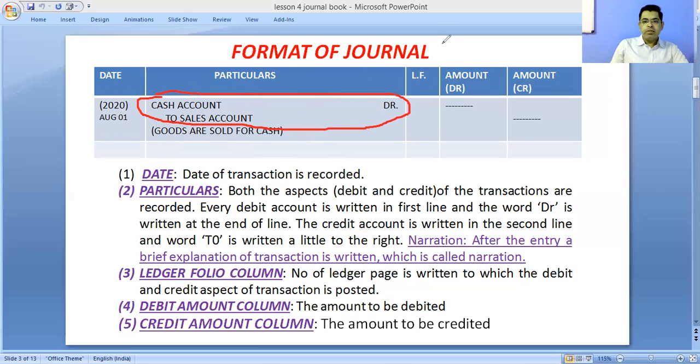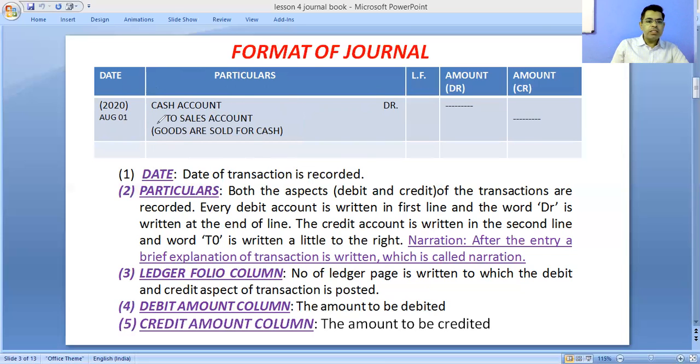Now, check after both aspects, there is one line written in brackets: Goods are sold for cash. What does it mean? It is just a brief explanation of the entry. What entry have you passed, and for what? Goods have been sold for cash.